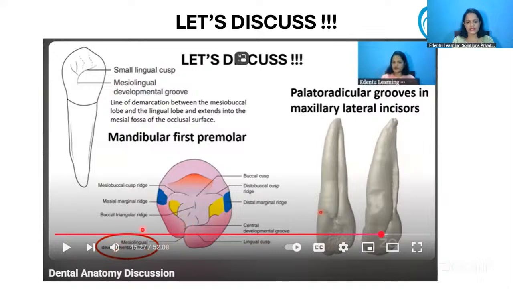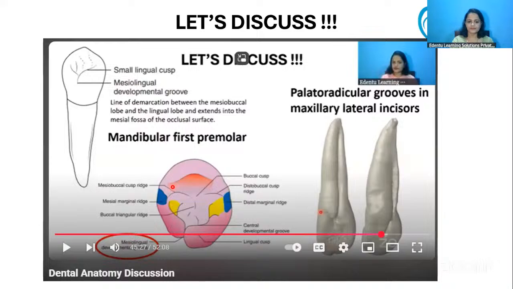We had already discussed this in our dental anatomy classes. This feature is mainly used to differentiate between the mandibular first and second premolars.